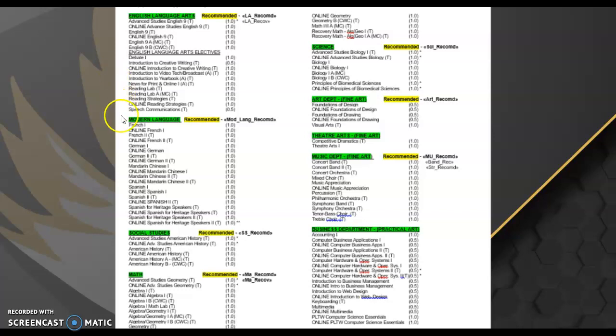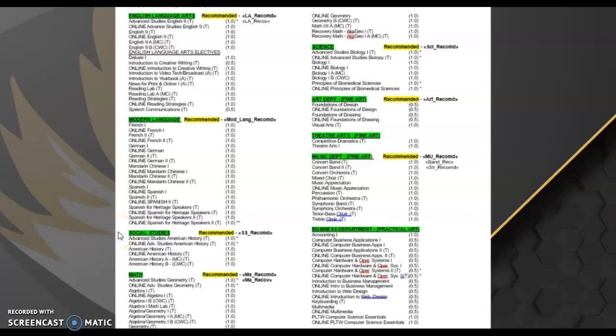After your English class, you're going to see modern language. Some of you may have a recommendation here. That would be any student that has taken a level 1 class this year as an 8th grader. If you do not have a recommendation here, you are allowed to sign up for any foreign language class you might want to take. You do not have to have a teacher recommendation to do that.